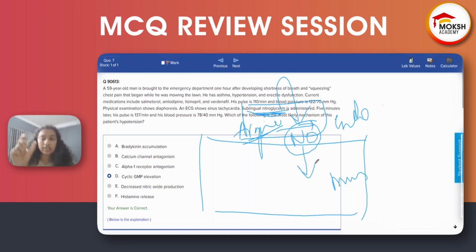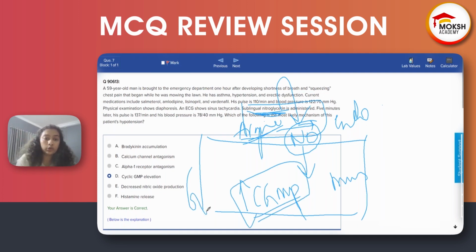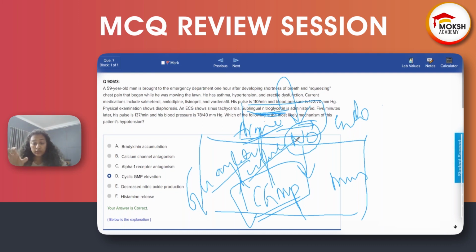So nitric oxide causes an increase in cyclic GMP because it stimulates guanylate cyclase, which is an enzyme which forms cyclic GMP. Got it? So cyclic GMP is increased by nitric oxide because guanylate cyclase is stimulated by nitric oxide.